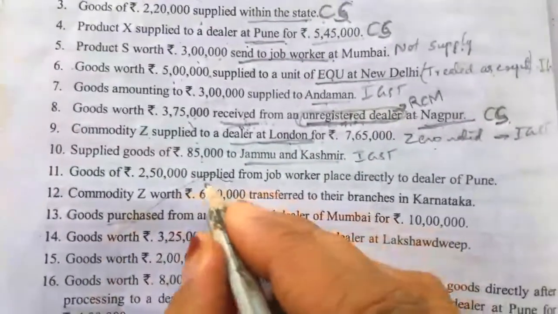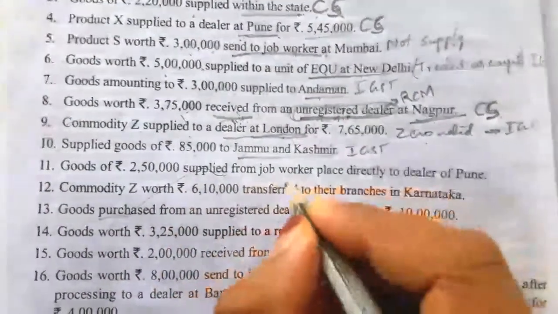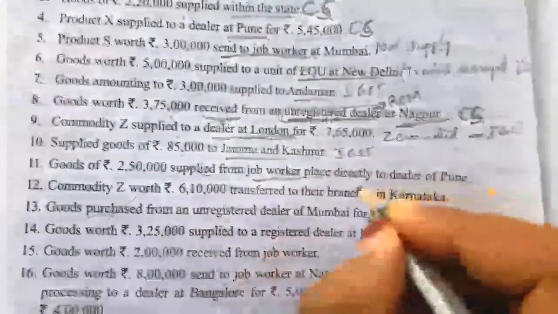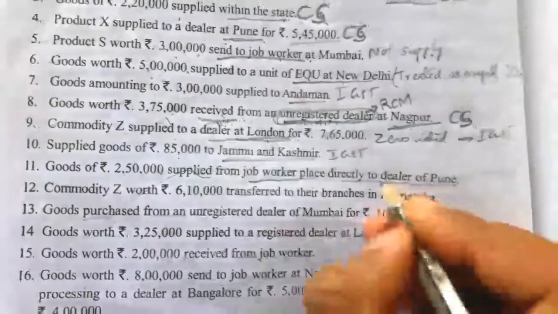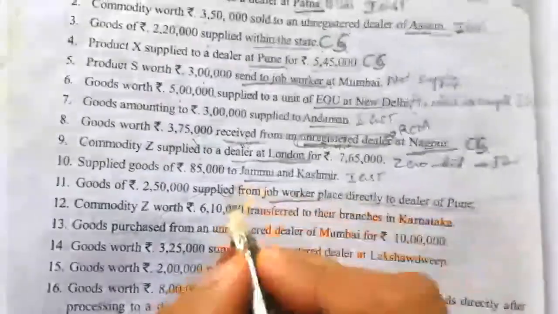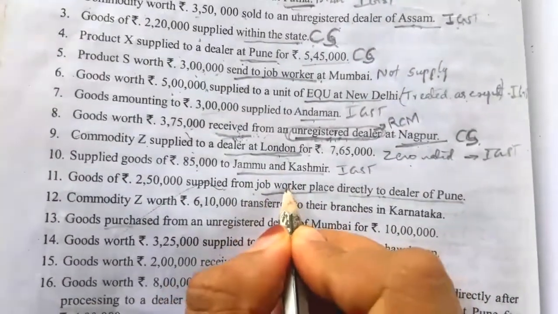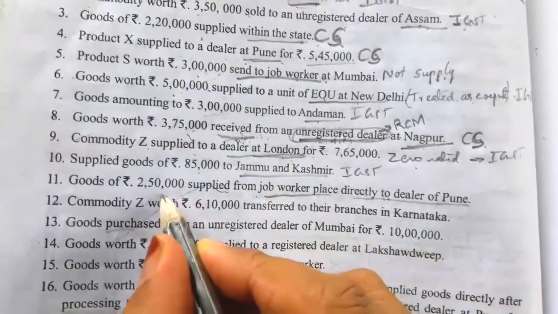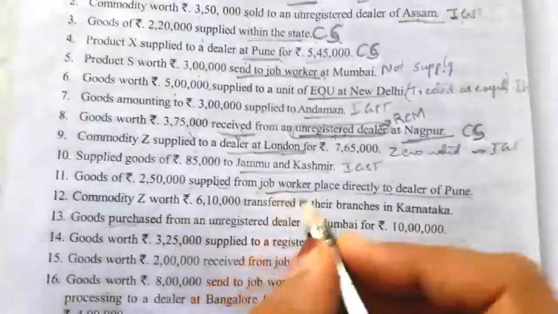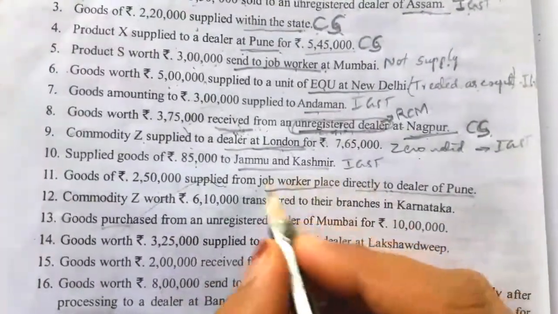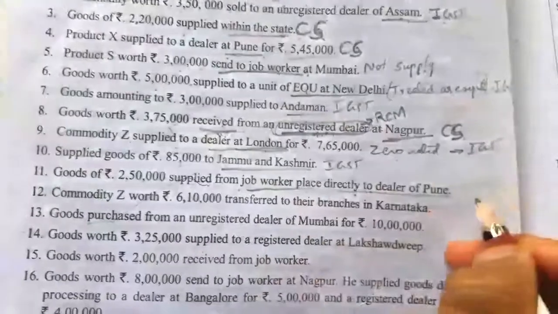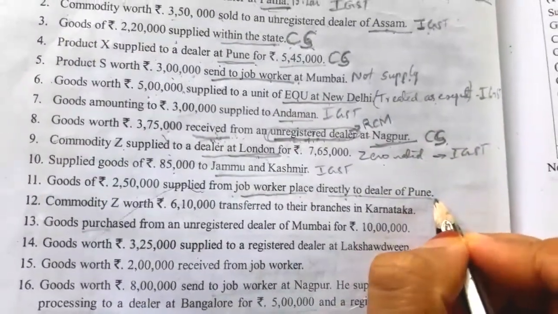Next, goods of rupees 2,50,000 supplied from the job worker's place directly to a dealer. This is a supply, it is a sale. After completing the work, the job worker has supplied goods worth 2,50,000 from his place directly to a dealer at Pune.